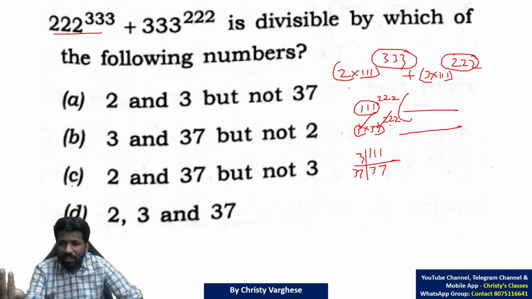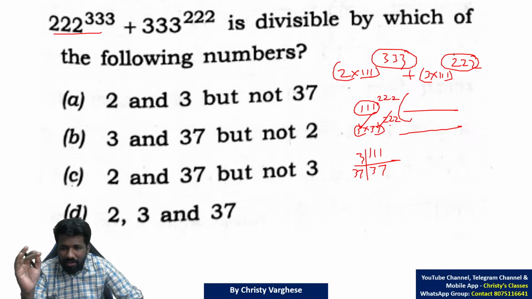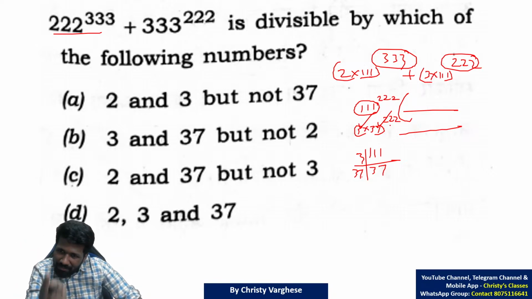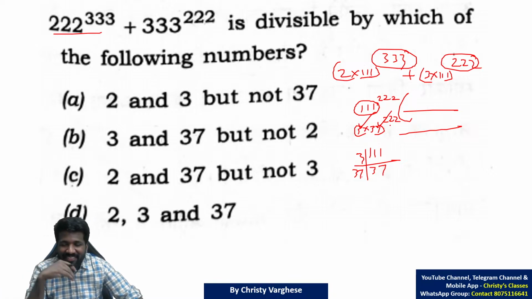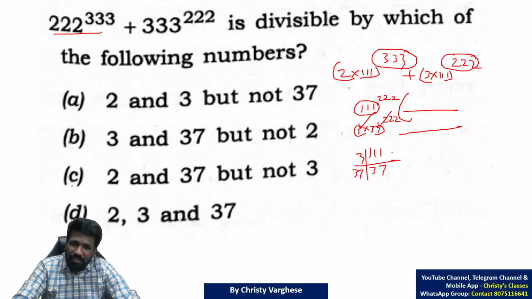That means 3 and 37 are plenty in number. If it is one time also, we say it is divisible, na? So they are 222 times. So clearly they are divisible. 3 and 37, it is divisible.